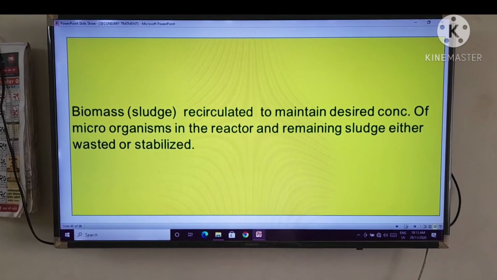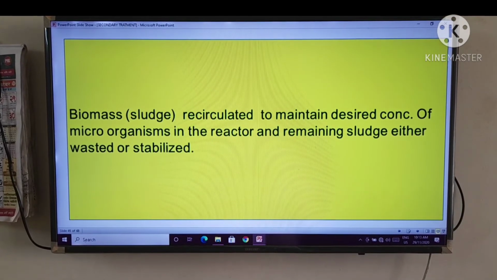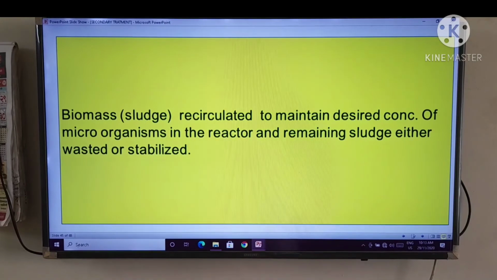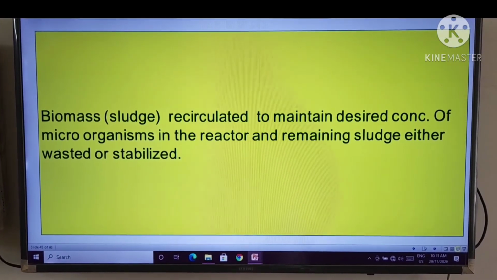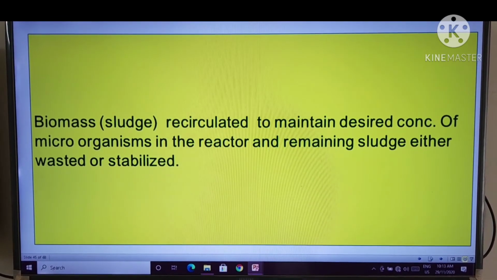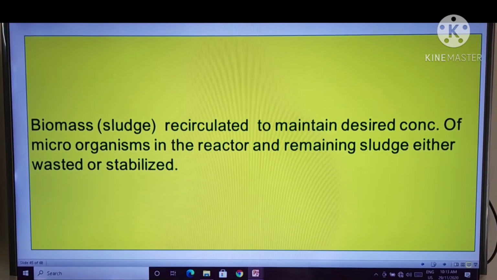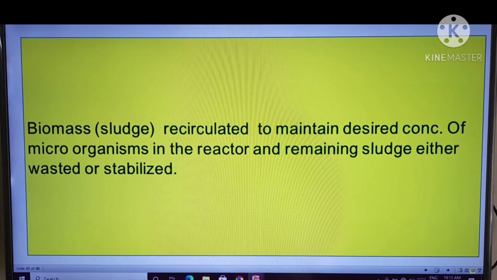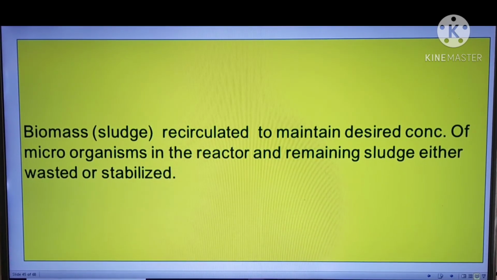The biomass or sludge is recirculated to maintain the desired concentration of microorganisms in the reactor, and the remaining sludge is either wasted or stabilized.